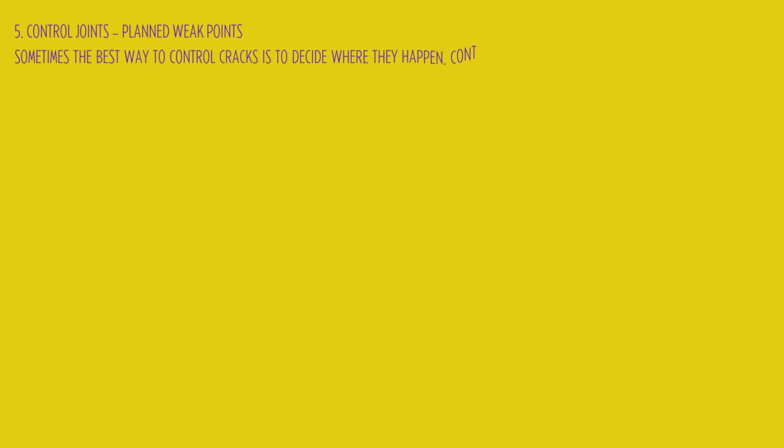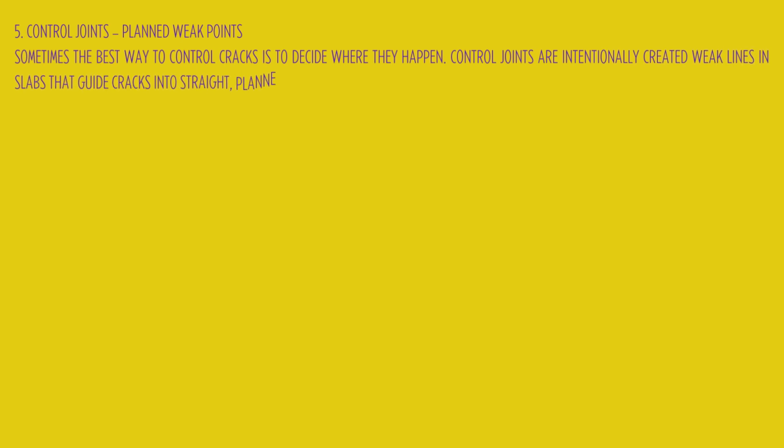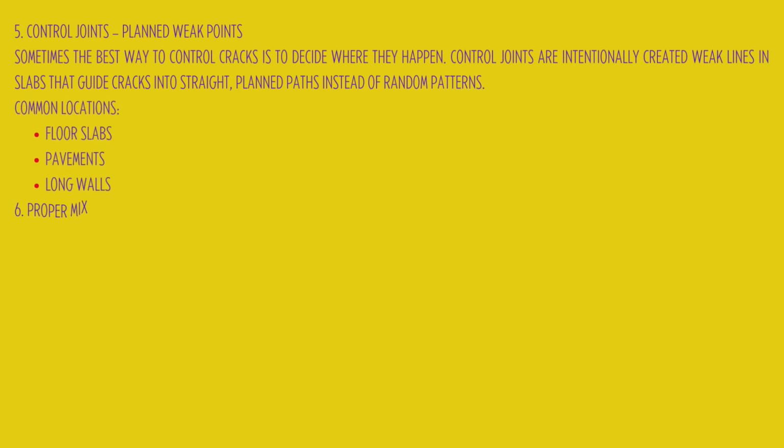5. Control joints, planned weak points. Sometimes the best way to control cracks is to decide where they happen. Control joints are intentionally created weak lines in slabs that guide cracks into straight, planned paths instead of random patterns. Common locations: floor slabs, pavements, long walls.